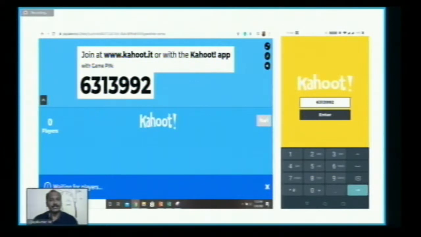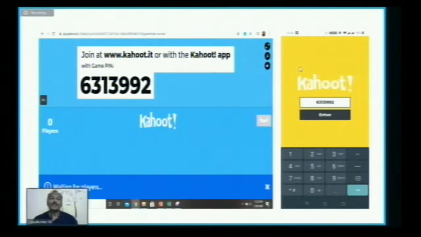The first image, the computer screen, will be projected to the students with the game pin. Say for example, here 6313992 is the actual pin which can be used by the students. After entering the pin, they will enter into the game.